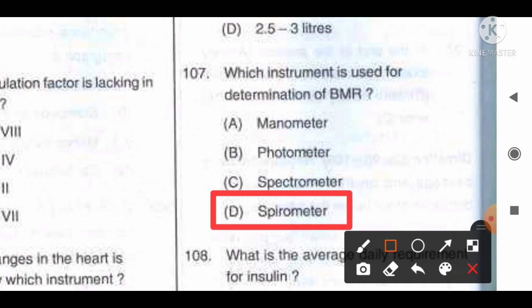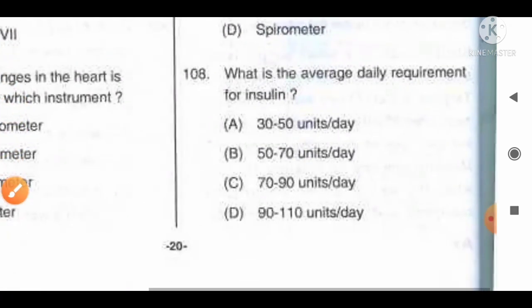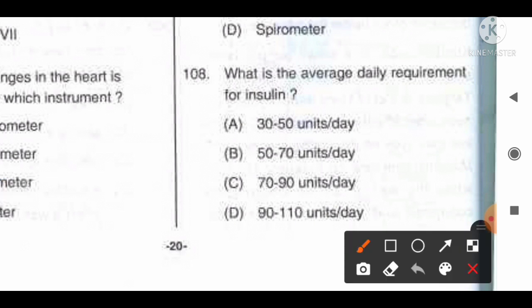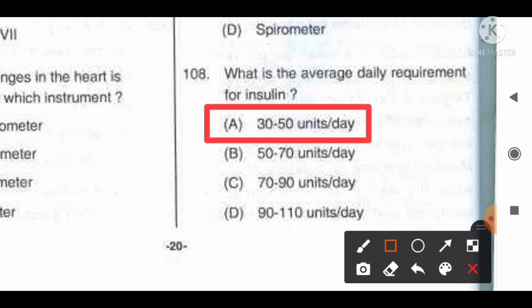Move to the next question, number 108. What is the average daily requirement for insulin? And the options are A 30 to 50 units per day, B 50 to 70 units per day, C 70 to 90 units per day, D 90 to 110 units per day. And the correct answer for this question is option A, 30 to 50 units per day is the average daily requirement of insulin, that you can remember for this question.